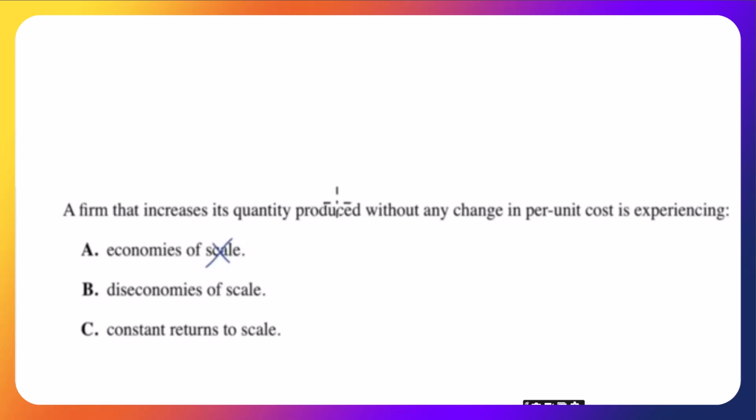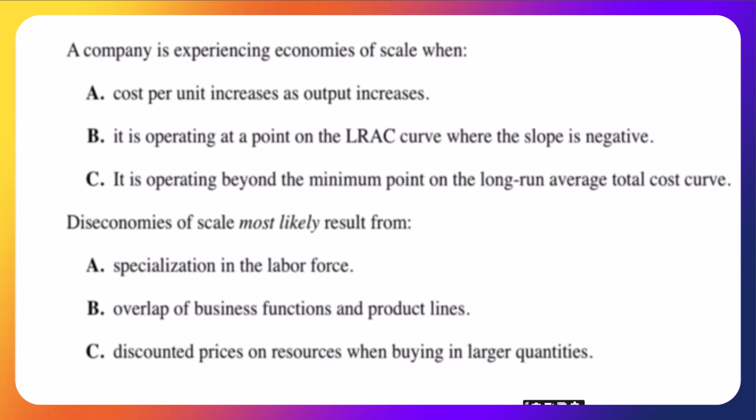Well, as quantity increased, the cost per unit would also increase, so it can't be experiencing diseconomies of scale. What do we have left? Constant returns to scale. A company is experiencing economies of scale when: A, cost per unit increases as output increases. Well, no, that's diseconomies of scale. We can eliminate that.